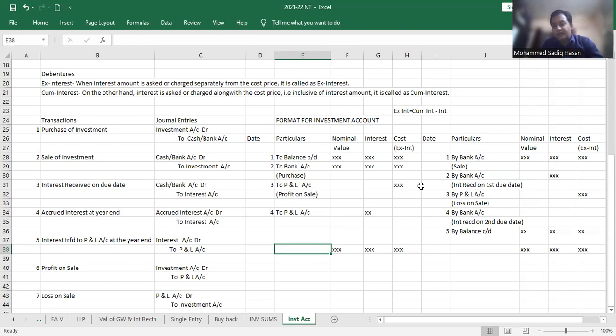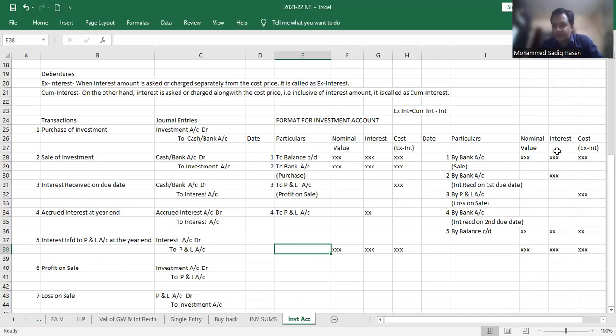Then they will give you in the question the interest due date, so that accordingly we have to see, and on that particular due date we are going to get interest. So that's an income, the interest received. That again is by a bank account, and whatever interest is received is going to come in the interest column. Usually in a question you have two half yearly interest. There are two due dates, first due date and the second due date. It is first half yearly and second half yearly. Accordingly, you can pass the entry.